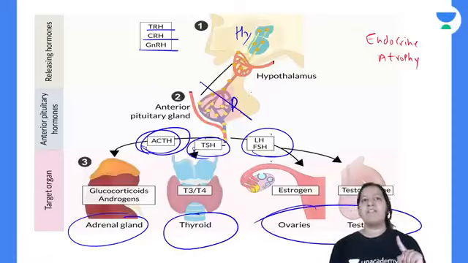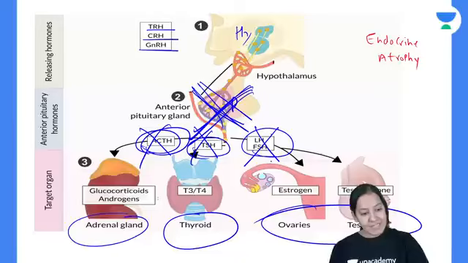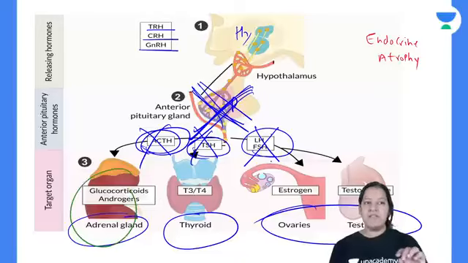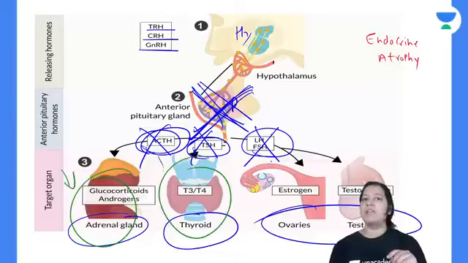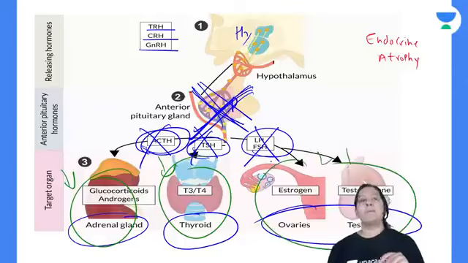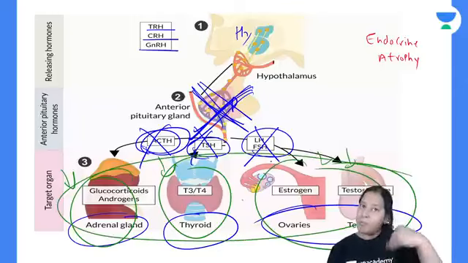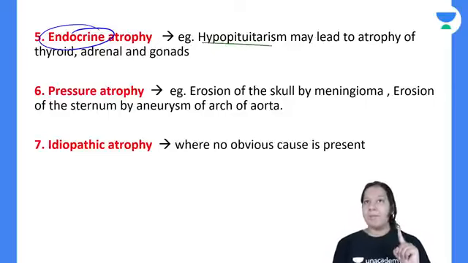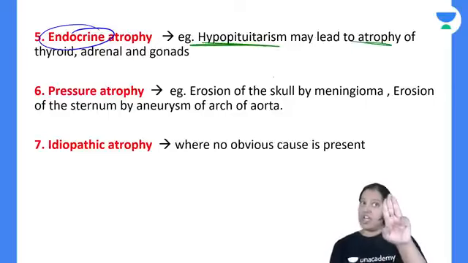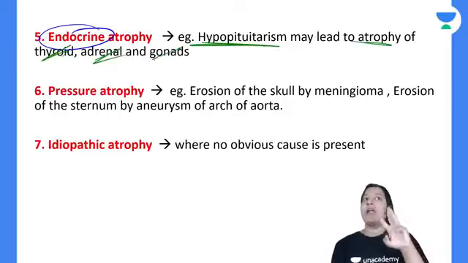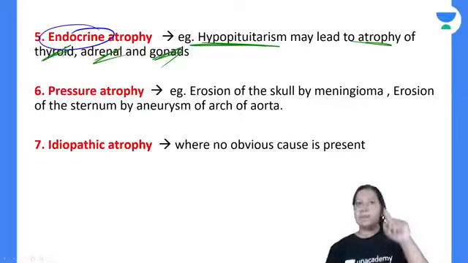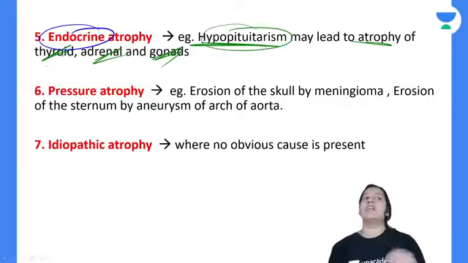If the person is having hypopituitarism, pituitary damage ho gayi, so this will not release, this will not release, this will not release. So the size of these organs is less. They will have small adrenal, small thyroid, small gonads. The problem is not with these organs, the problem is with the pituitary. So hypopituitarism leads to atrophy of 3 organs: thyroid, adrenal and gonads, ovaries or testes. Because the problem is with the pituitary. That is known as endocrine atrophy.